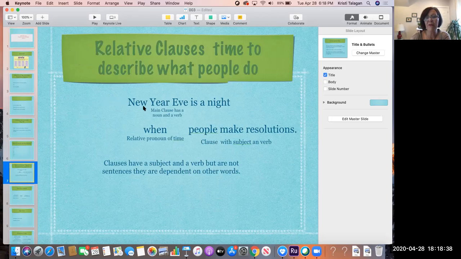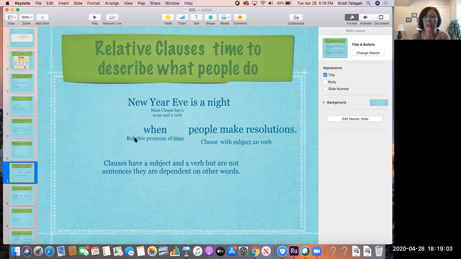So here we have New Year's Eve is a night when people make resolutions. New Year's Eve is a night. This is called the main clause. It has a noun, New Year's Eve, and it has a verb, the verb to be.